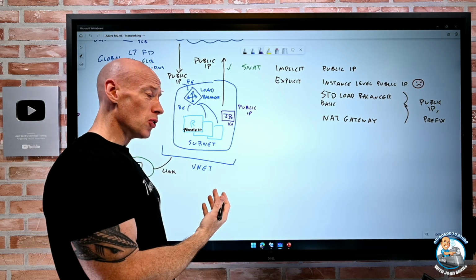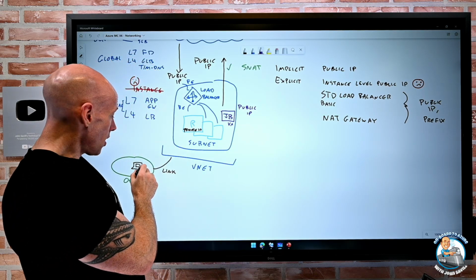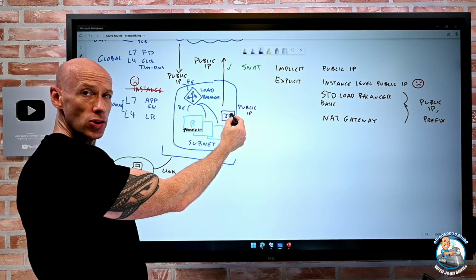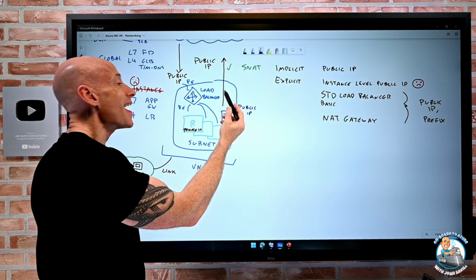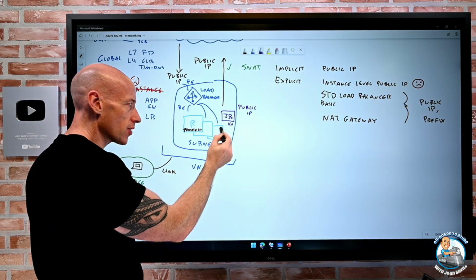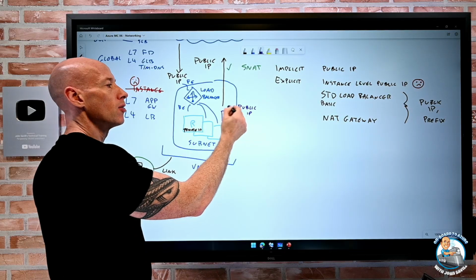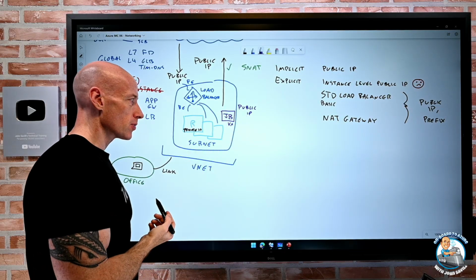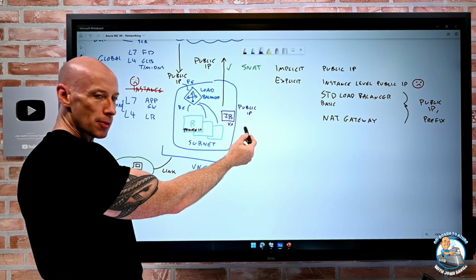So what I would do is I would first RDP to the jump box. I'm now sitting on this machine, and then I could RDP to the private IP address. So I'm jumping via that box to my target resource. But I have to be super careful about locking this down and protecting it.